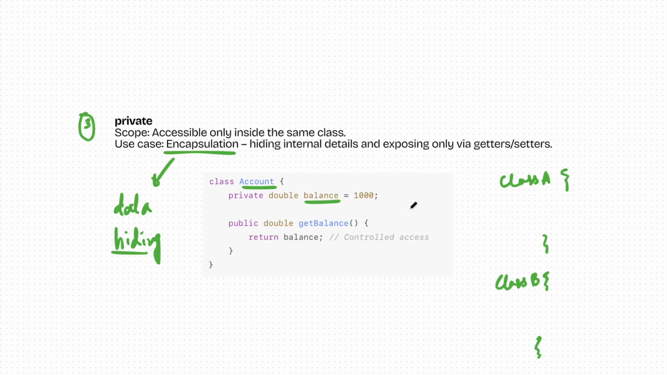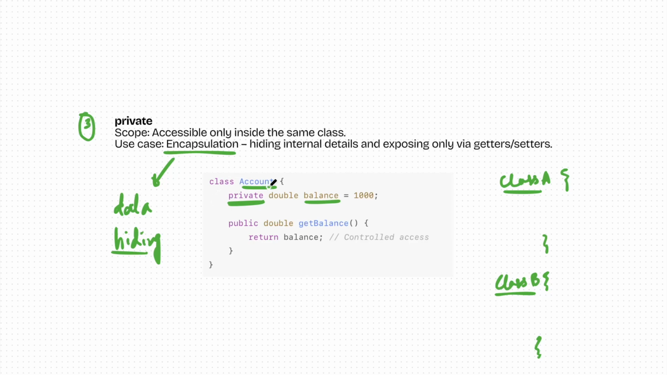If we define it public or protected, then class B can also access it. But I don't want class A to access and change the value, and I don't want class B to access and change the value. So I will make it private. Whenever I make this variable private, the only one who can change this value is this class only. No other can change the value.